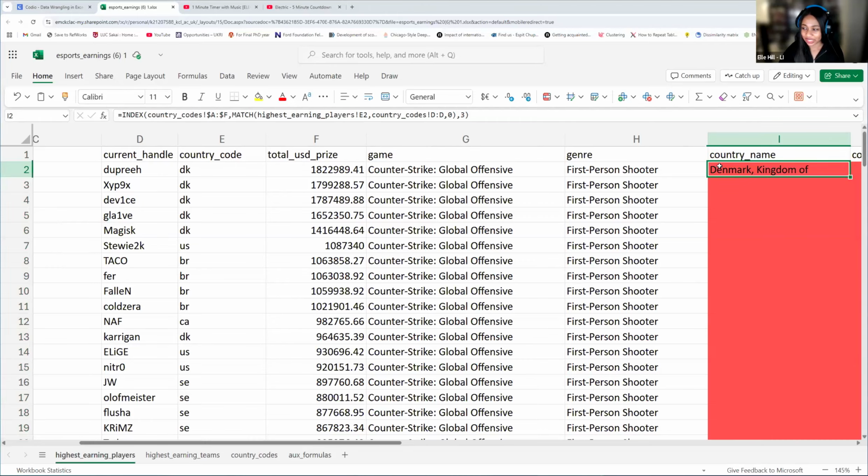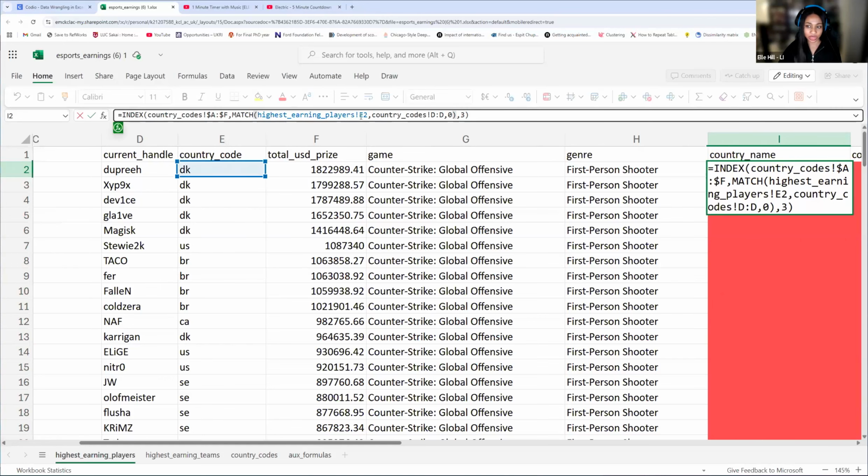All right, so now let's keep going through. We've locked this one. Now let's move to the next one to the right. So we have our lookup value here. Is our lookup value going to change? Is our lookup value going to be dynamic, or do we need to fix this?